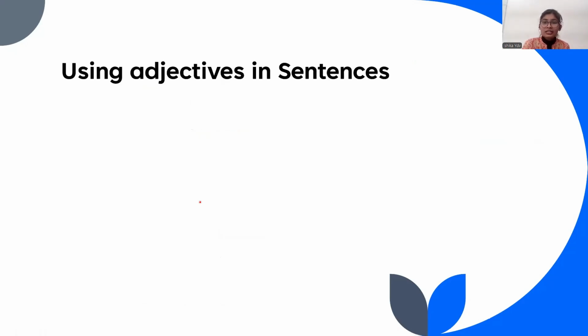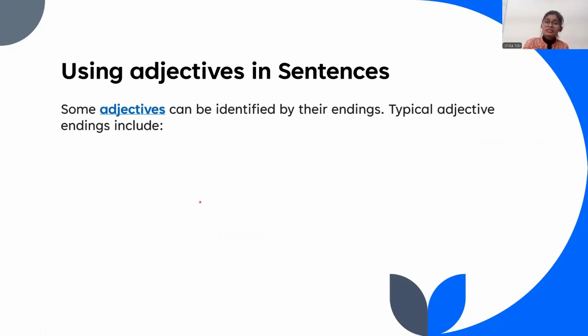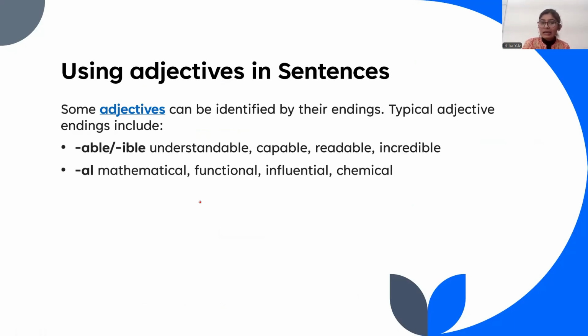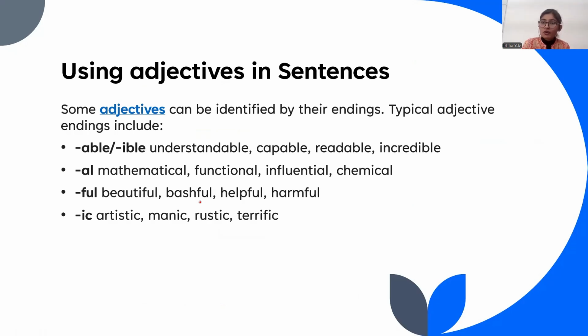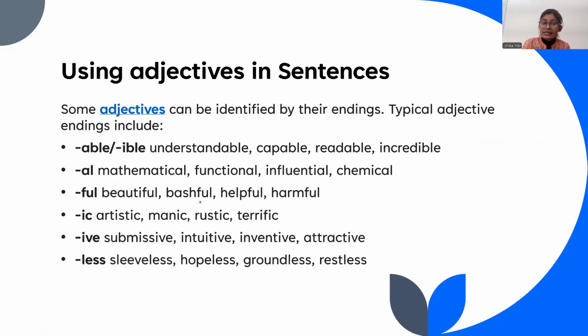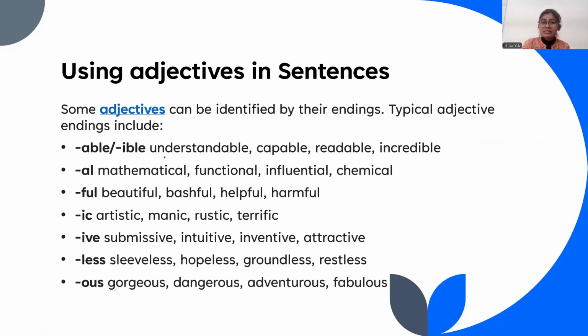How can you use adjectives in sentences? So particularly see, you can identify adjectives by their endings. For example, by able, al, ful, ic, ive, less, ous. Okay, so there's understandable. For example, mathematical, beautiful, artistic, submissive. There is sleeveless, gorgeous. This person is gorgeous.